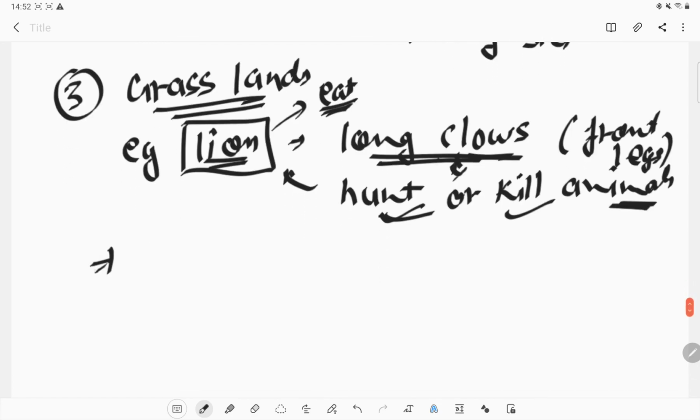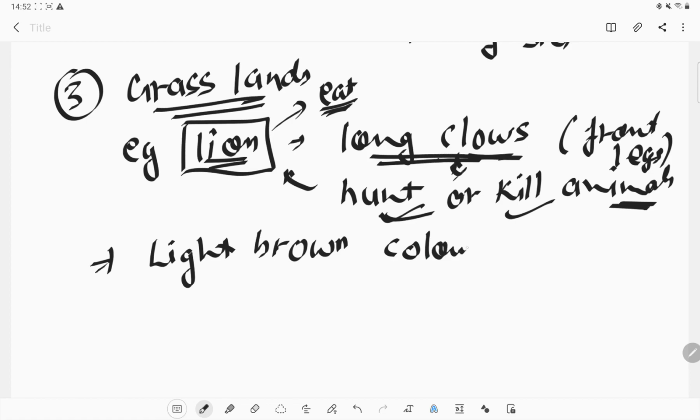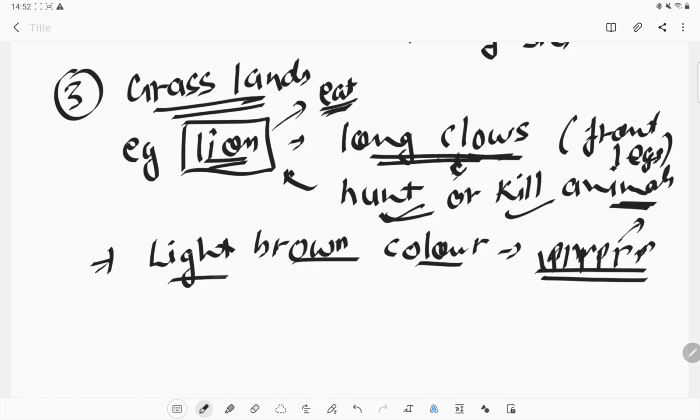Similarly, one more adaptation a lion has is that it has a light brown color. Okay, that color will help them to hide in the field area. Like this is the plant field area, and in that field area the plants are also light brown in color, and similarly the lion is the same color.